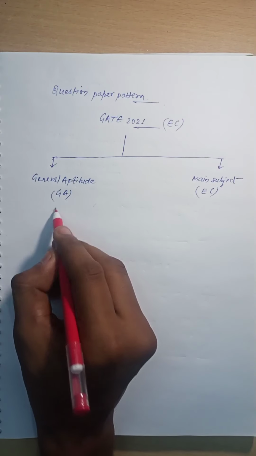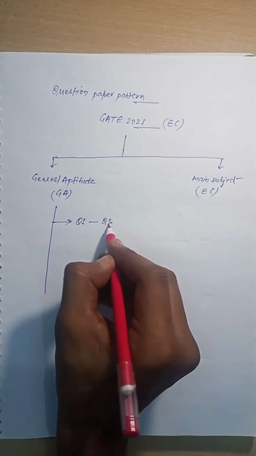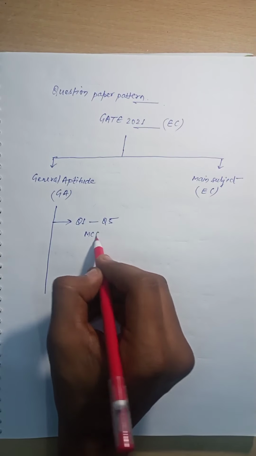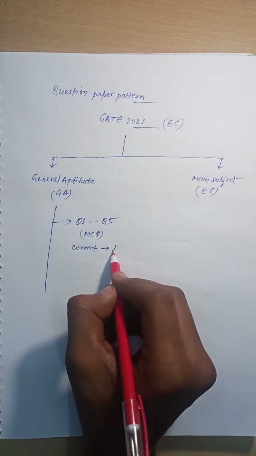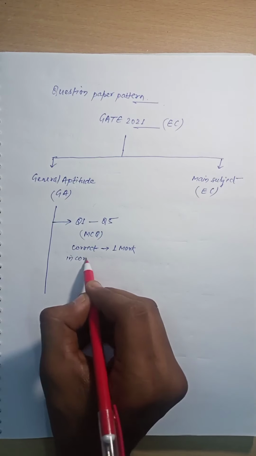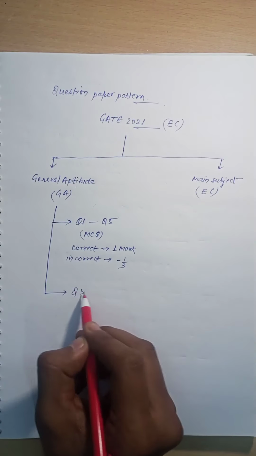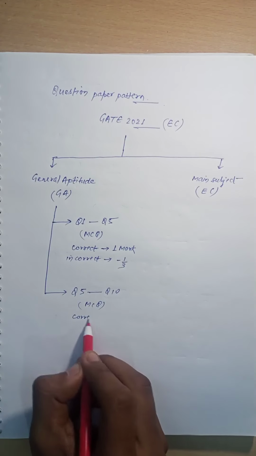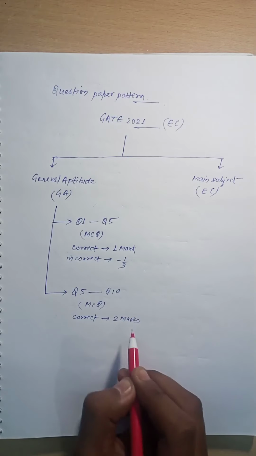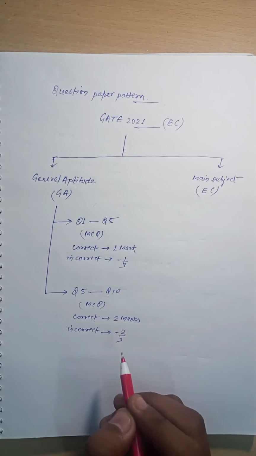In General Aptitude, there are two parts. The first part consists of question number 1 to question number 5. These are of MCQ type. Each carry 1 mark for the correct answer and 1/3 of the mark is deducted for each wrong answer. And the second part is from question number 5 to question number 10 of MCQ type, carry 2 marks for each correct answer and 2/3 of the mark is deducted if the answer is wrong.